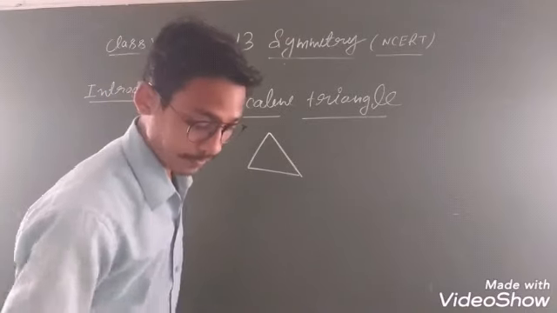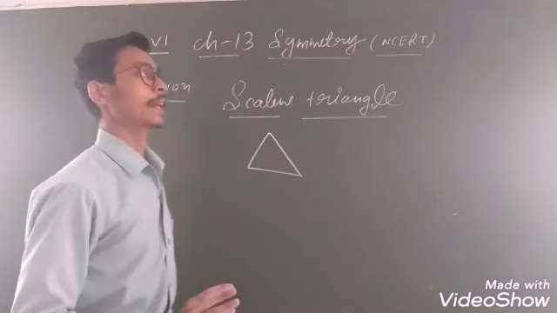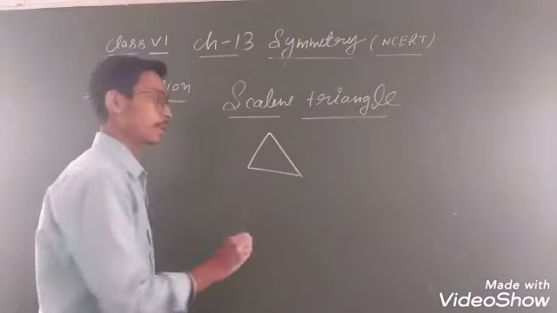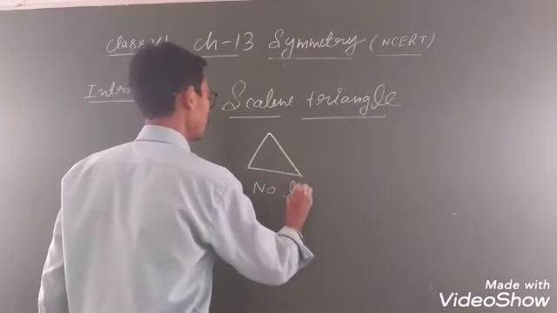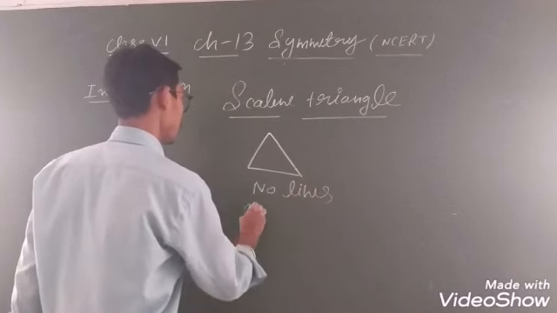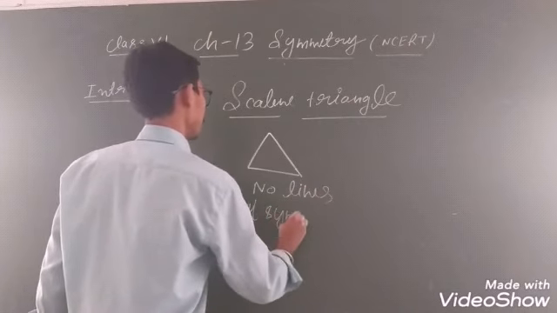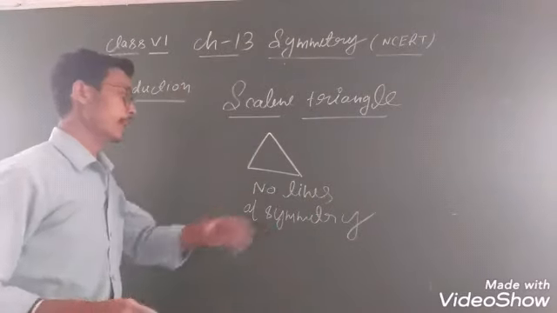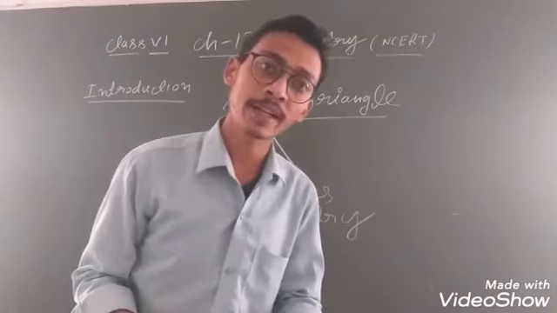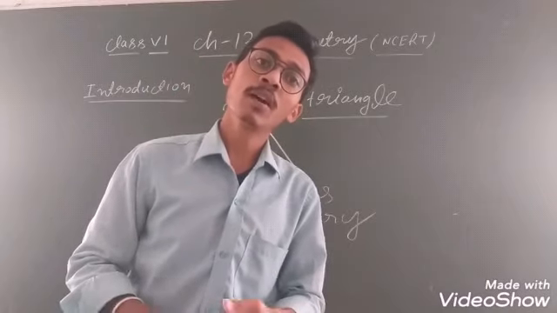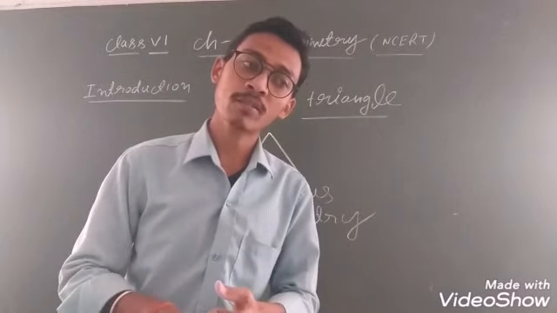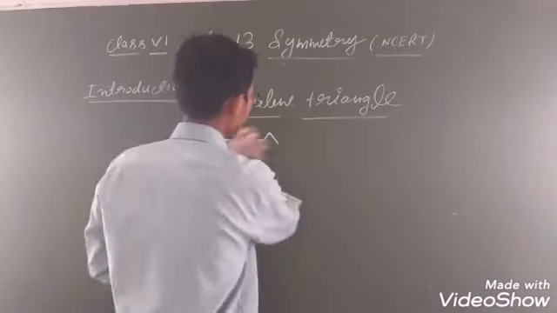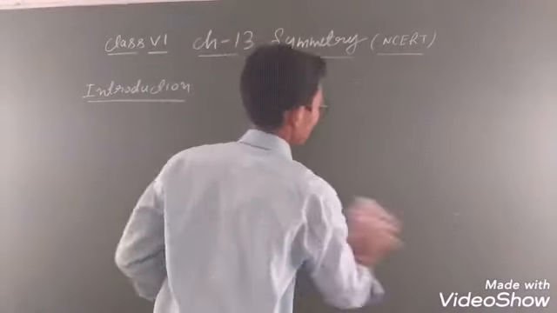ठीक है? Clear everyone? चलिए, तो square and rectangle done, scalene triangle, isosceles triangle all done. ठीक है ना? In this you will write down number of lines of symmetry. Scalene triangle: no line of symmetry because all sides are of different length. If any two sides of a given triangle are of equal length, you can draw a line of symmetry, like an isosceles triangle. ठीक है ना? But in a scalene triangle there is no line of symmetry.